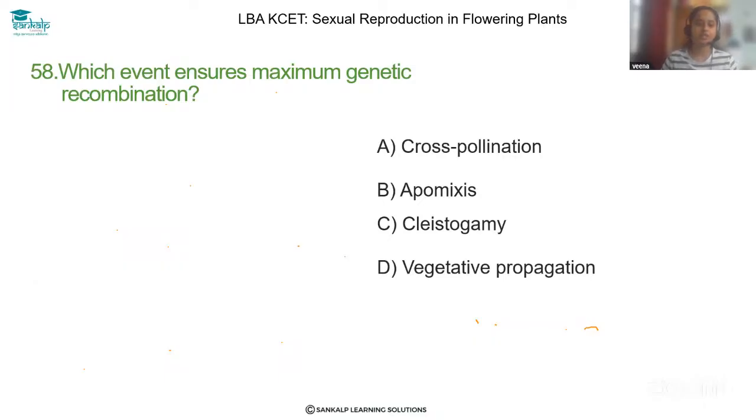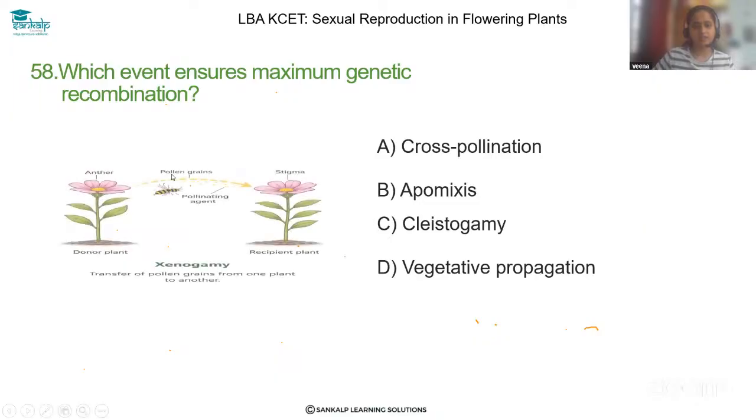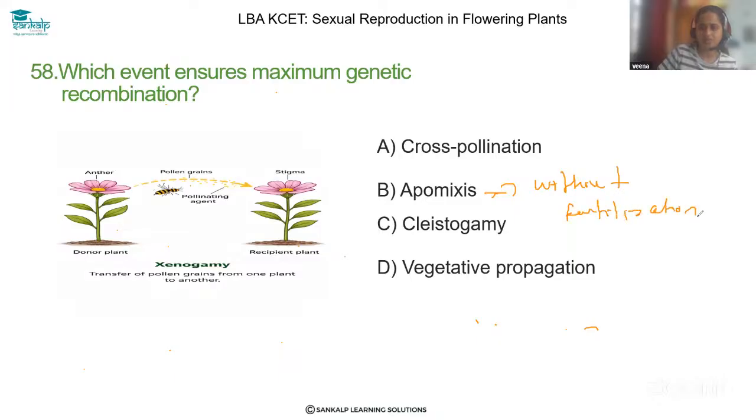Let's solve the 58th question. Which event ensures maximum genetic recombination? Dear students, just read all the options first here. Apomixis, as you know, is a process of formation of a seed without fertilization, right? Without fertilization means there is no fusion of male and female gamete, and there is no meiosis also. So there is no variation also.